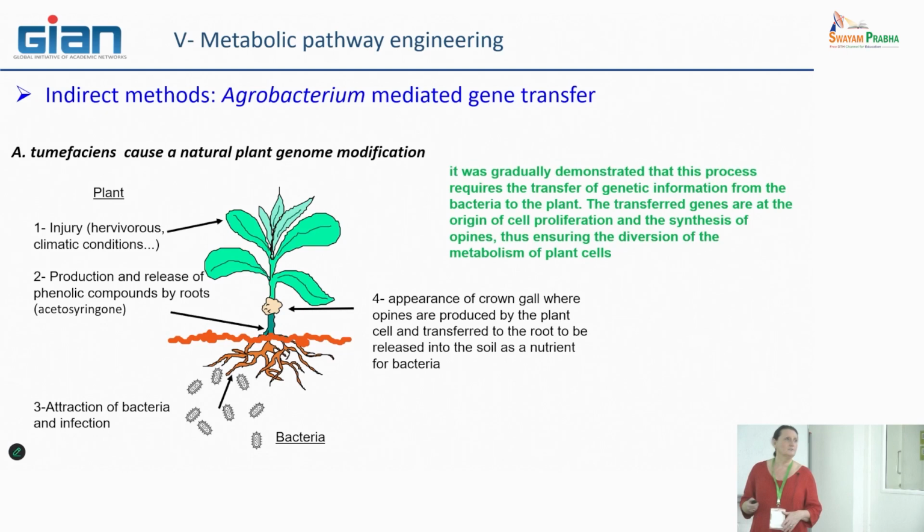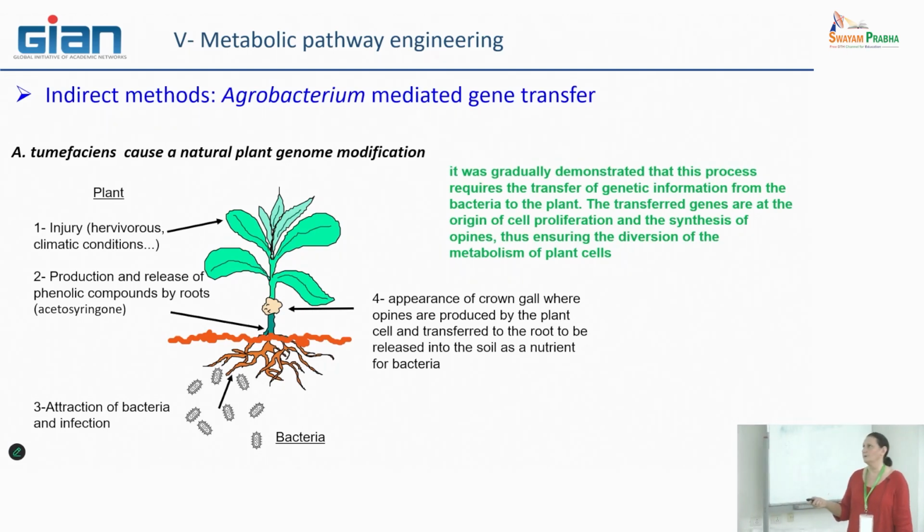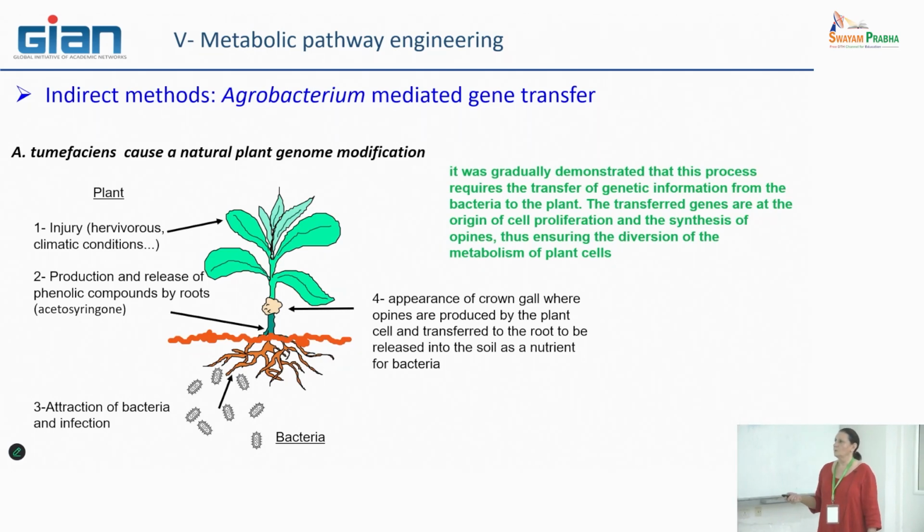It's quite easy. The plant is initially modified by some injury, for example, by herbivores that come to eat them. It can also be climatic conditions. So whatever the type of stress, they may have some perturbation. By this way, they stimulate production of specific metabolite compounds, mainly some phenolic compounds. You know now very well that they are involved in this type of response.